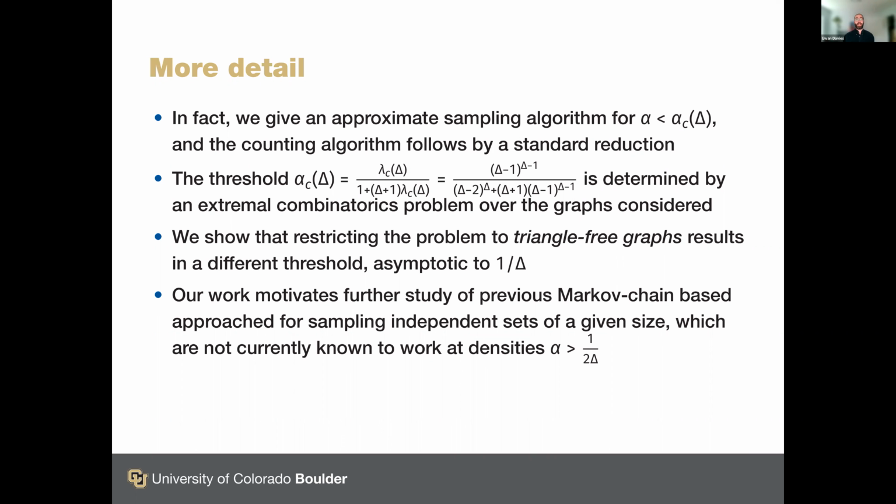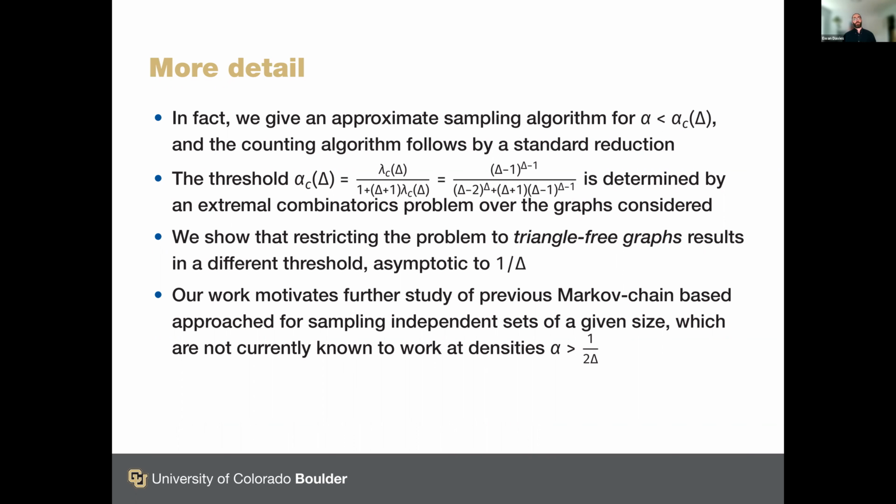And I've put here the exact value of the threshold alpha critical at delta. And just in terms of a function of delta, it's not particularly illuminating what we have there, but it is interesting to look at this as a function of the critical lambda for the similar problem of the partition function. It turns out that this formula naturally arises by the solution to an extremal combinatorics problem over the class of graphs that you consider for the approximation problem. So this alpha critical that we get is due to the fact we're looking at bounded degree graphs, and there's an extremal combinatorics problem we solve to get this threshold.